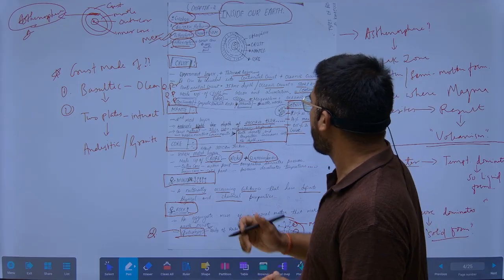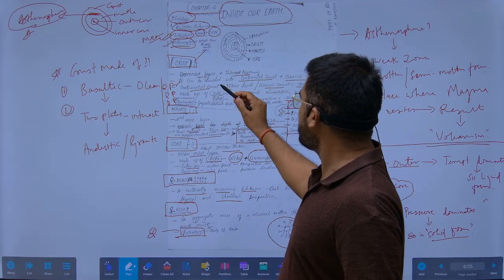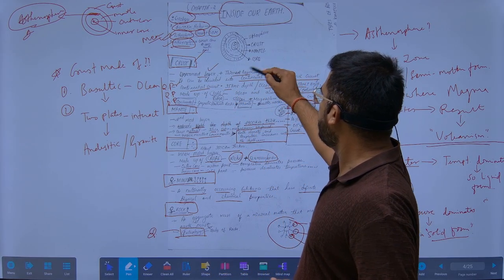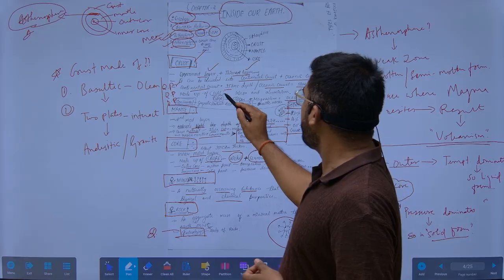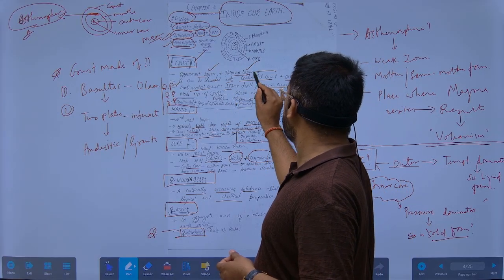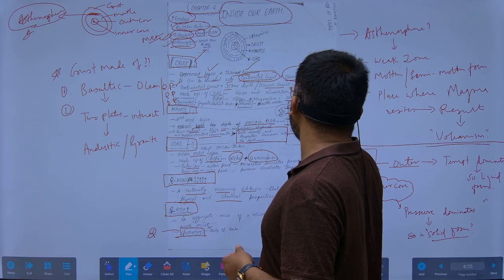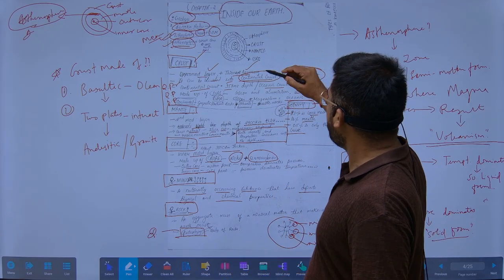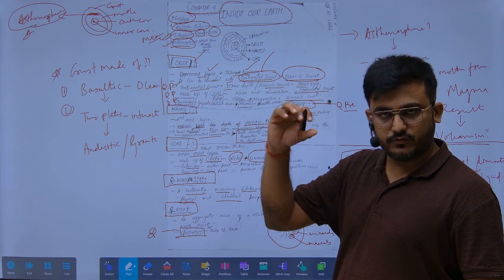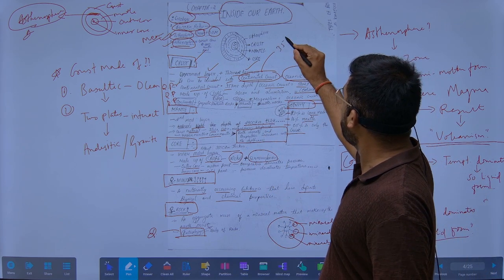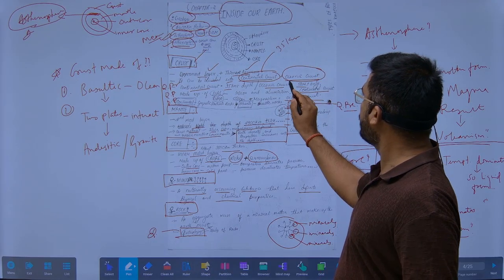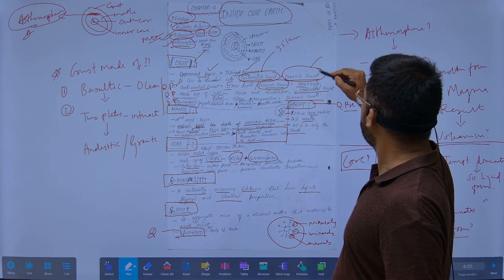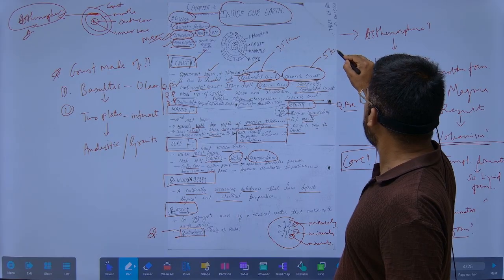Now the crust. The crust is the uppermost and the thinnest layer. It can be divided into two parts: continental crust and oceanic crust. The depth of the continental crust is 35 kilometers, whereas the oceanic crust depth is just 5 kilometers only.